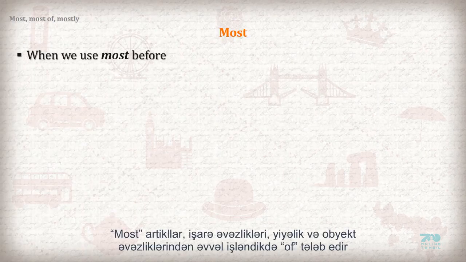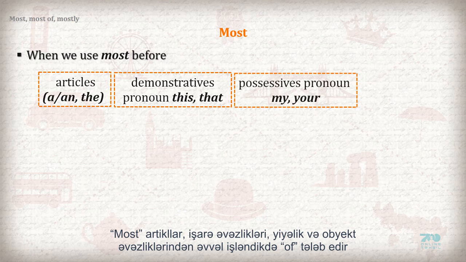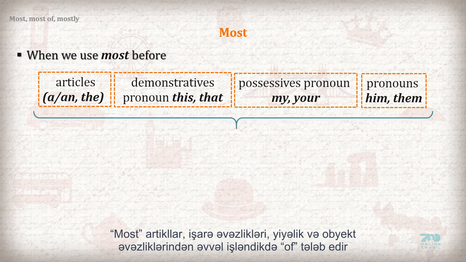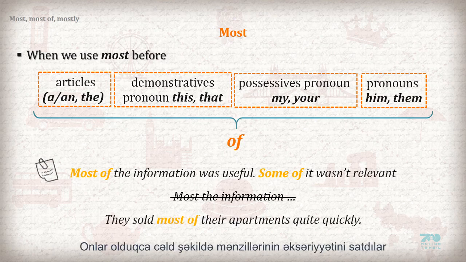When we use most before articles a, an, the, demonstratives this, that, possessives my, your, or pronouns him, them, we need of. Most of the information was useful. Some of it wasn't relevant. Not most the information. They sold most of their apartments quite quickly.